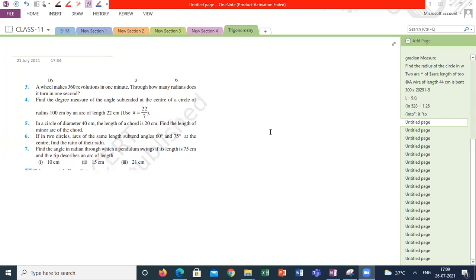I think we are in the middle of the first exercise of trigonometry. We'll try to complete that first exercise. Anyone tried some numericals from that? I'm sharing the screen. Hope you are able to see it. Please complete the third question, everyone. I will ask someone randomly.